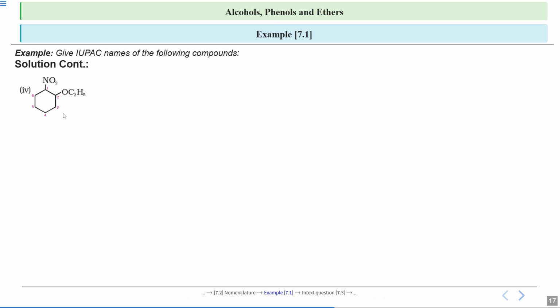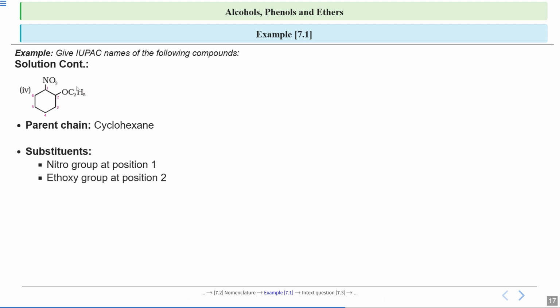So this will be your parent alkane. The parent alkane will be cyclohexane. Since this is a cycle, you will use the word cyclo. Now see the substituents: you have nitro at carbon 1, and the ethoxy group at the 2nd carbon. So when you write the name, first you write it in the form 2-ethoxy-1-nitrocyclohexane. Since cyclohexane is your parent alkane and this is your ethoxy group, and at the 1st position there is a nitro group attached. So 2-ethoxy-1-nitrocyclohexane.